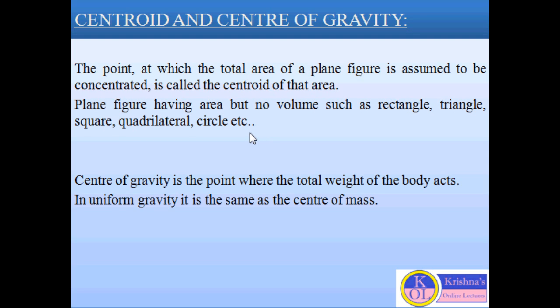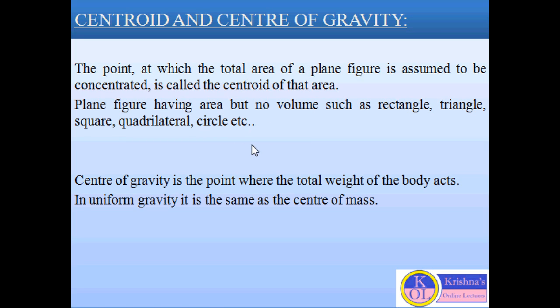If we want to find the centroid for a composite figure, those composite figures are formed if we combine a rectangle and circle, so this type of figure will be a composite figure. We can combine rectangle and triangle, or triangle and circle. For a composite figure, a minimum of two figures are required. We can combine more than two figures also, rectangle, triangle, circle or any figure. So this is the centroid.